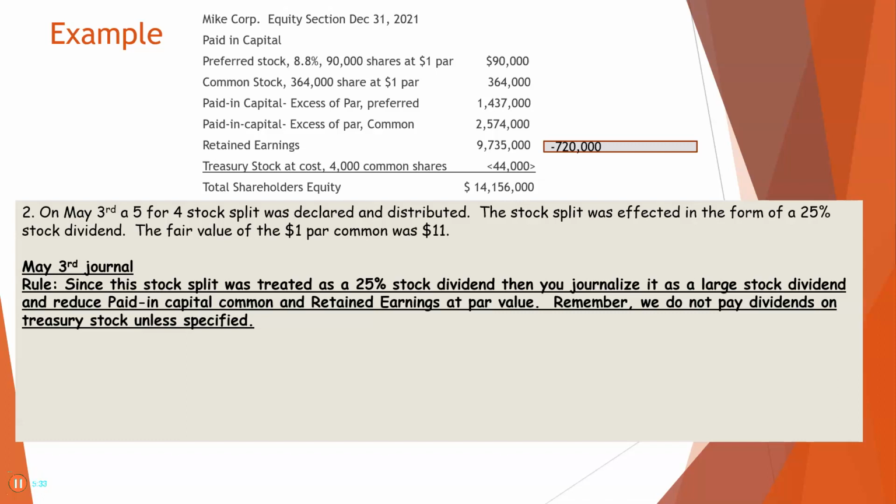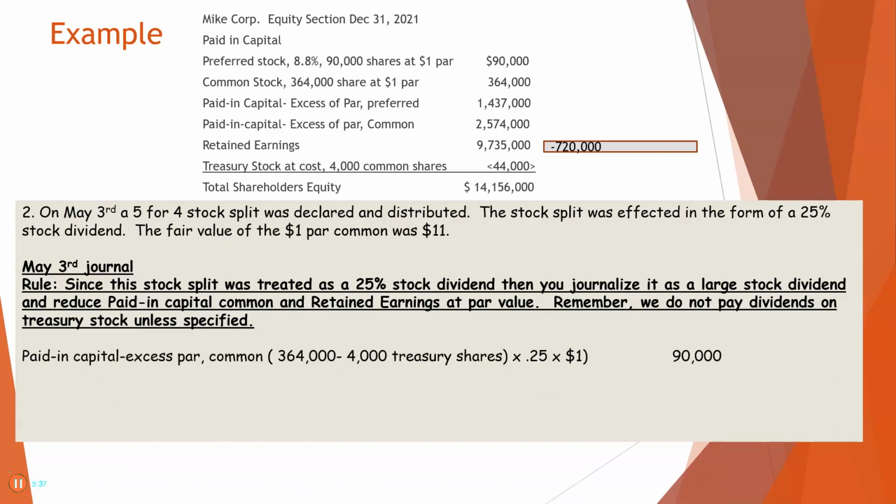Remember, we do not pay dividends on treasury stock. So, we're going to take paid-in capital, excess of par, and we're going to take 300. We have 364 shares of common stock minus the 4,000 treasury stock times 25% times 1. Then we're going to book the common stock.